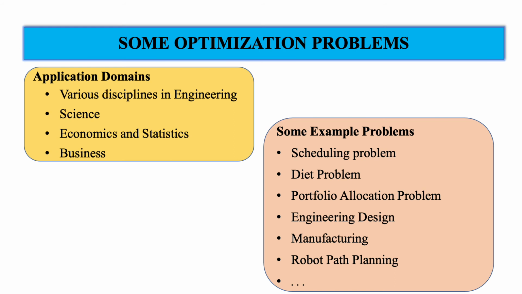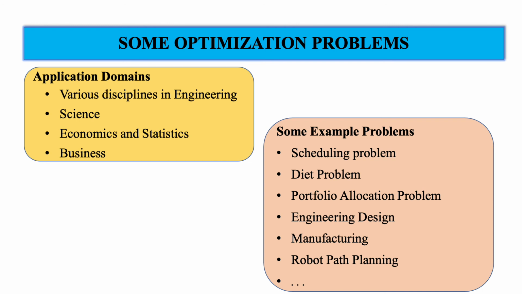Then there is the portfolio allocation problem, where the idea is to invest the capital dynamically in a portfolio of instruments so as to have a maximum return. Another important application of optimization is engineering design. For example, optimization can be used to design aircraft engines, design VLSI chips and so on.